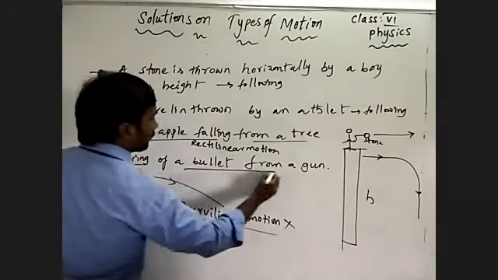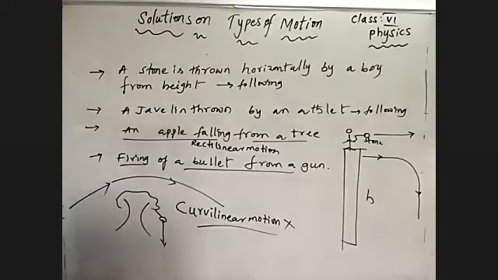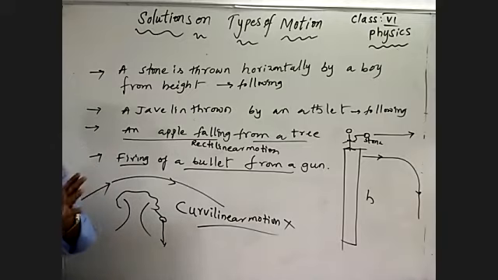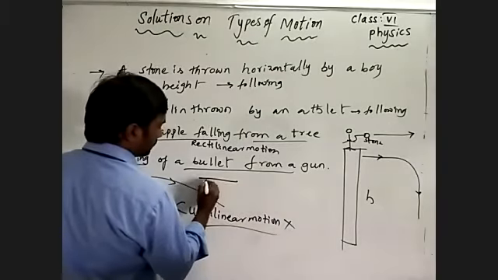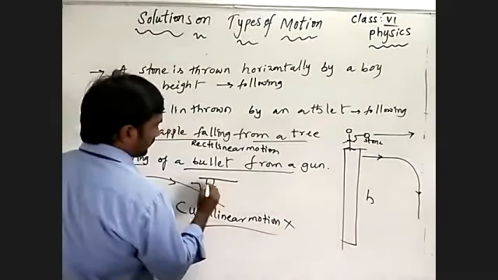Firing of a bullet from a gun. Where we fire the bullet, at the target, the bullet will be embedded into the target without changing direction. See, this is a gun.